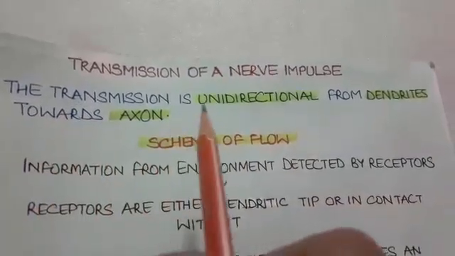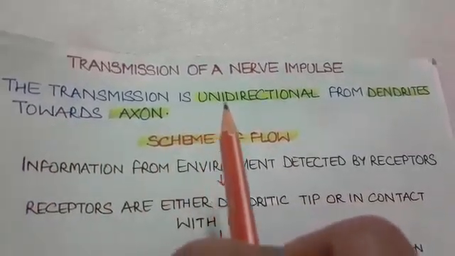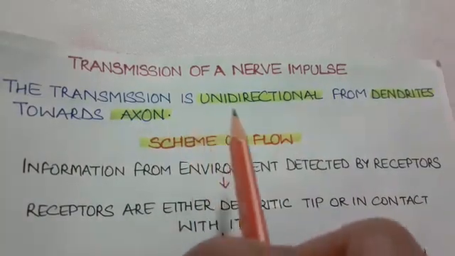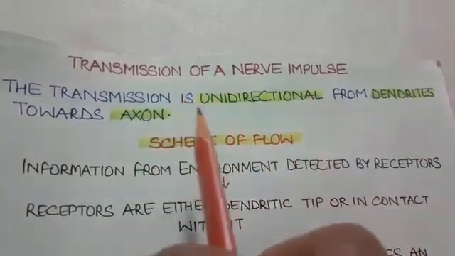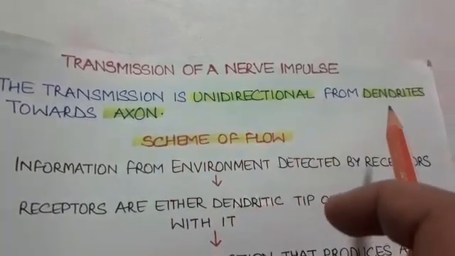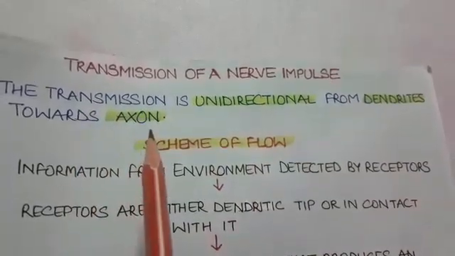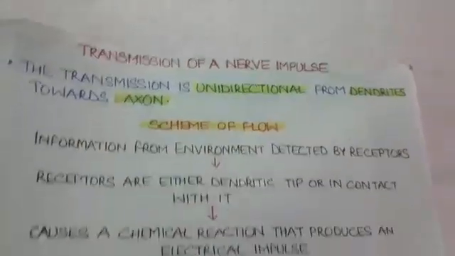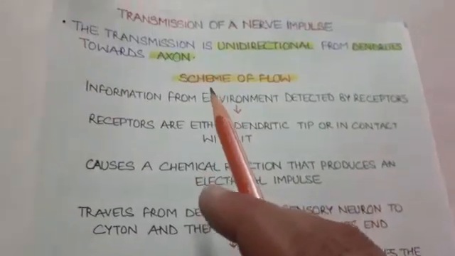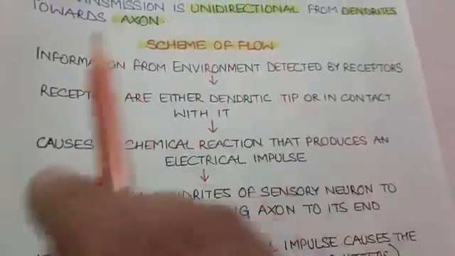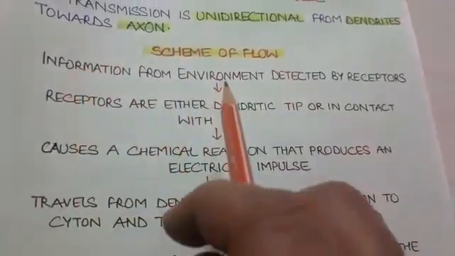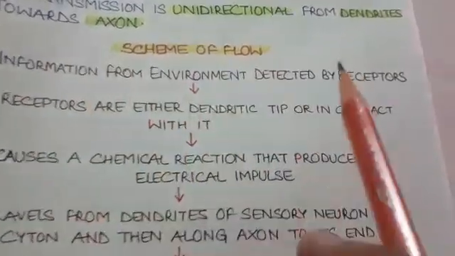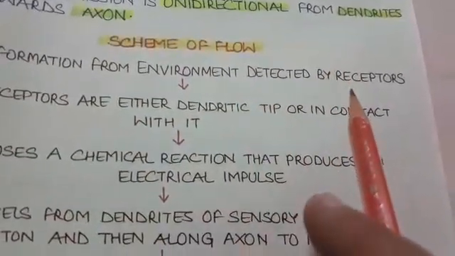The next topic is transmission of a nerve impulse. Students, the transmission of nerve impulse is always unidirectional. It flows in a single direction, always from dendrites towards axon. Now, the scheme of the flow of this nerve impulses: the information from environment that we call stimuli is detected by the receptors.